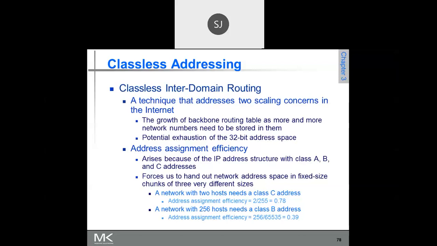Once it is classless, how do you mention the number of bits you are using for network ID? In the last class we had discussed this. If a particular address belongs to class C, then it is implied that you are using 24 bits for network ID.